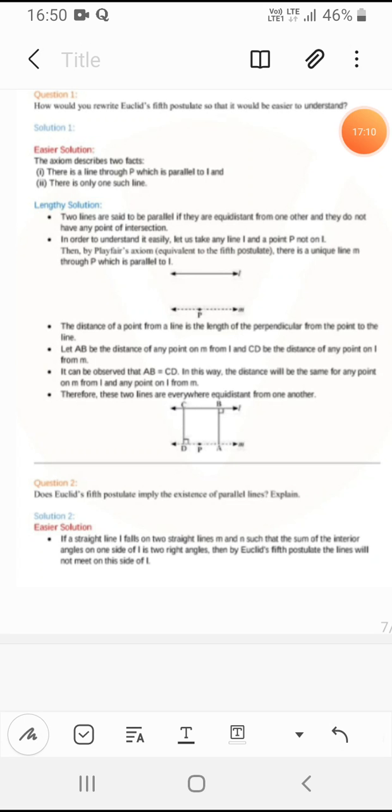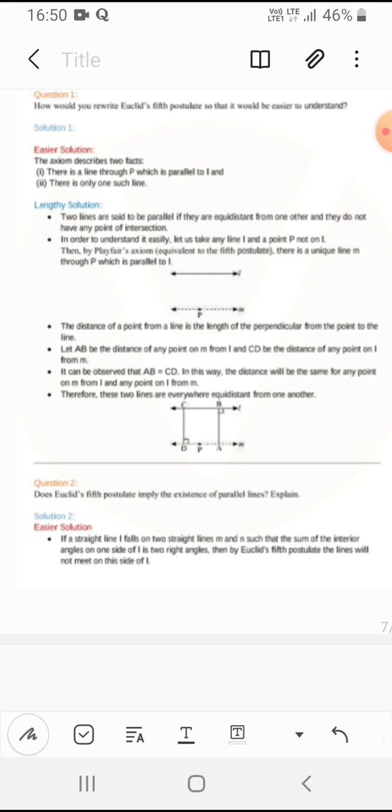As they have given, AB is equal to CD, therefore the two lines are everywhere equidistant from one another. So they are equal, and we can explain Euclid's postulate.